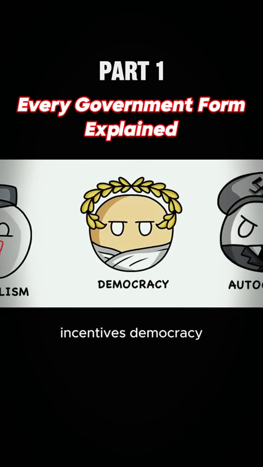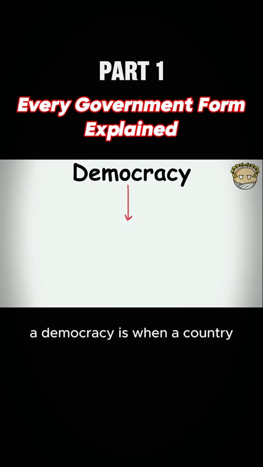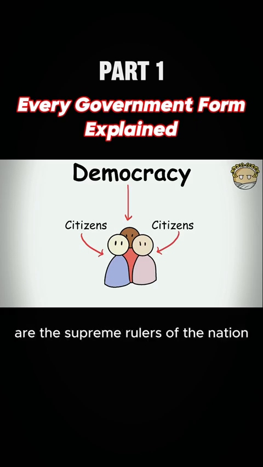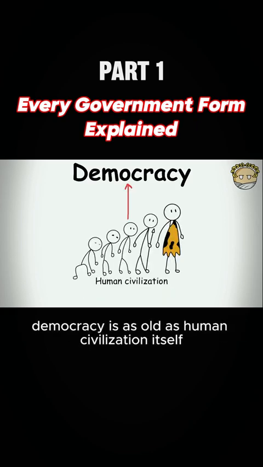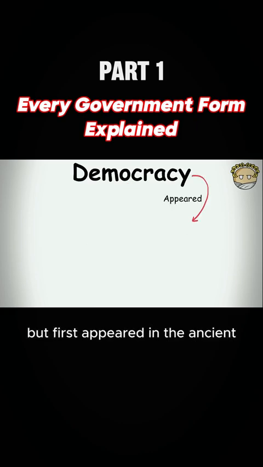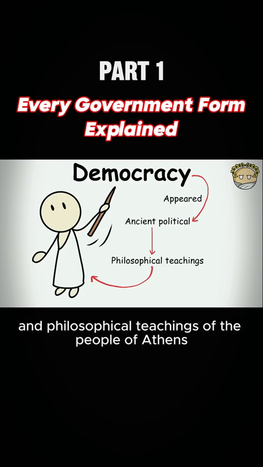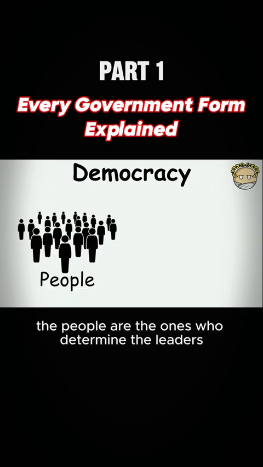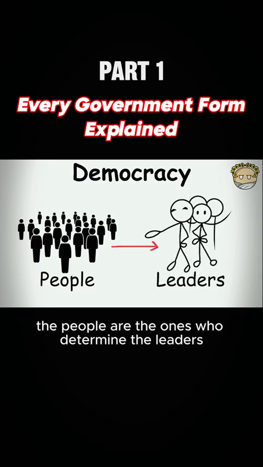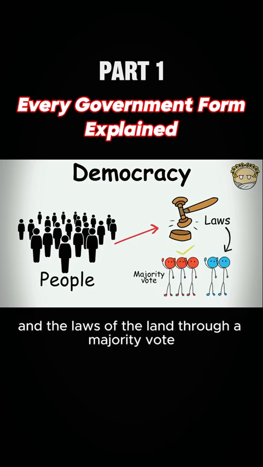incentives. Democracy. A democracy is when a country believes that the citizens are the supreme rulers of the nation. Democracy is as old as human civilization itself, but first appeared in the ancient political and philosophical teachings of the people of Athens. In a democracy, the people are the ones who determine the leaders and the laws of the land through a majority vote.